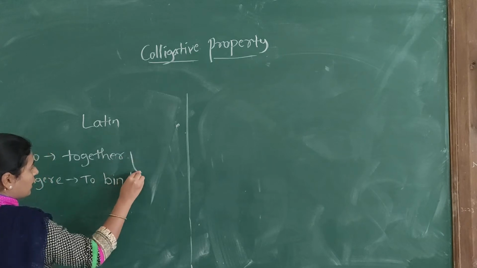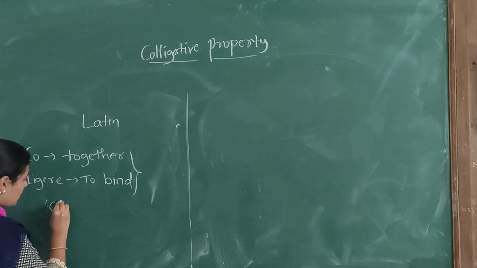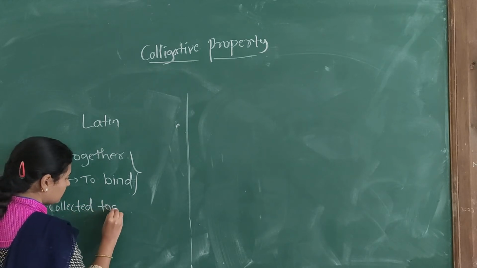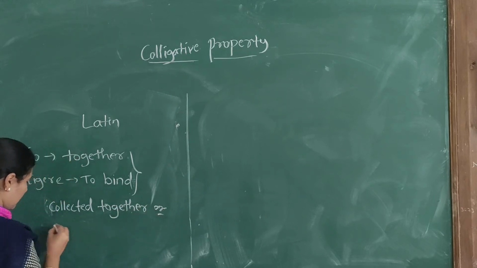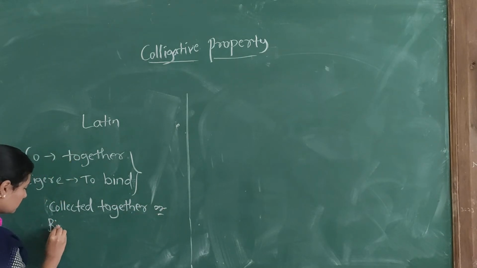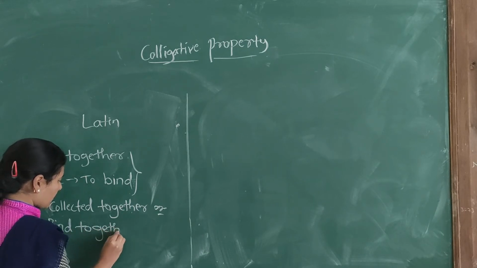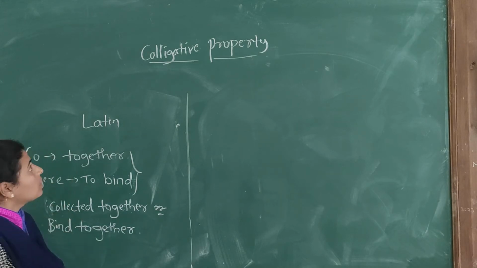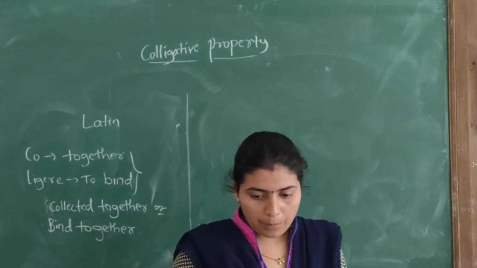So the meaning of colligative is collected together or bound together. Next we will see what is meant by colligative property.